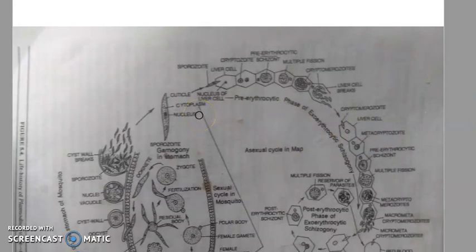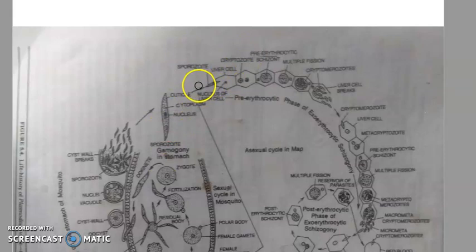We will start from the moment when a mosquito bites a person, and along with its saliva it injects the infective stage of Plasmodium, known as the sporozoite. As you can see, this is a spindle-shaped sporozoite. It gains entry into the bloodstream of man as the mosquito bites. After around half an hour in the blood, it goes to the liver cell and infects it. So the first target cell in man is the liver cell.